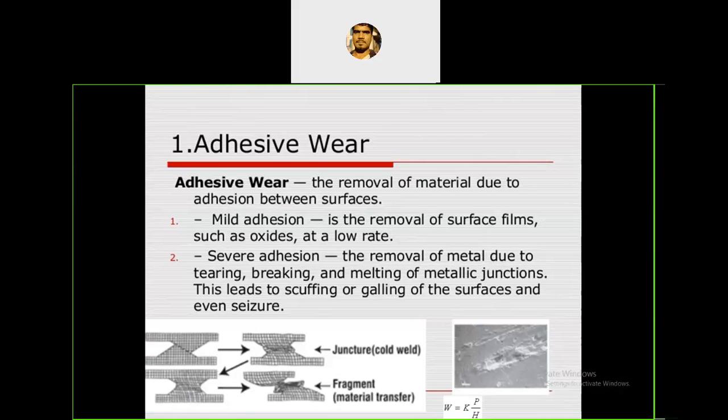The first type of wear is called adhesive wear. What is meant by adhesive wear? What is meant by adhesion? Have you heard the word adhesion? In the derivation of the Reynolds equation, or maybe the Hagen-Poiseuille law, or the parallel plates, we made one assumption: there is a perfect adhesion between the surfaces.